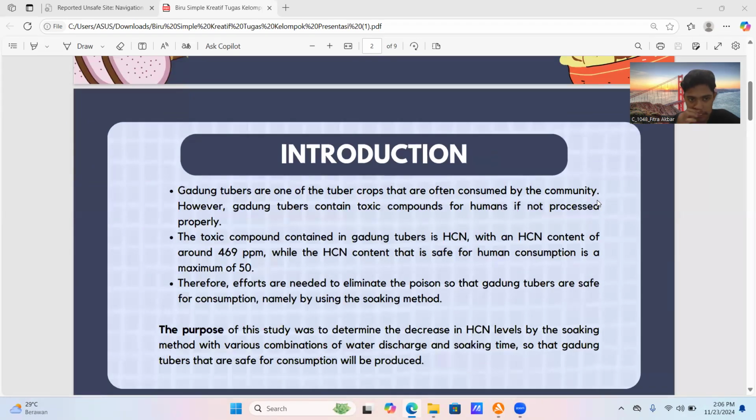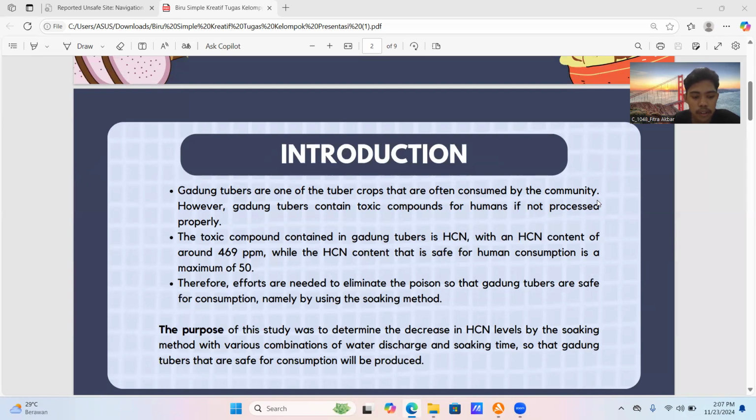The first, introduction. Gadung tubers are a type of tuber that is rich in carbohydrates and is often processed into snacks such as chips. However, the tuber also contains a toxic compound in the form of hydrogen cyanide, or HCN, which can be harmful to health if not processed properly.